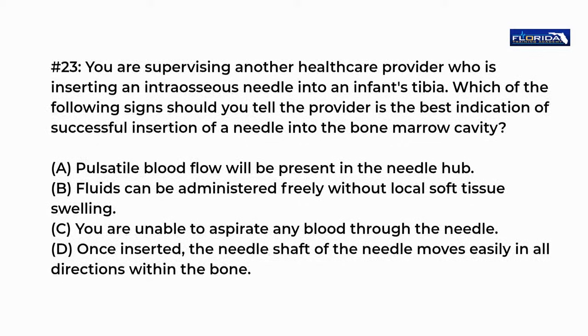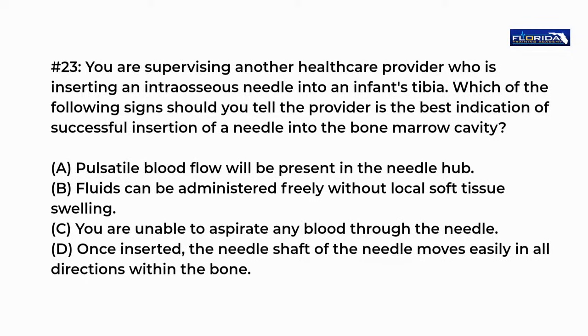Number 23. You are supervising another healthcare provider who is inserting an intraosseous needle into an infant's tibia. Which of the following signs should you tell the provider is the best indication of successful insertion of a needle into the bone marrow cavity? A. Pulsatile blood flow will be present in the needle hub.